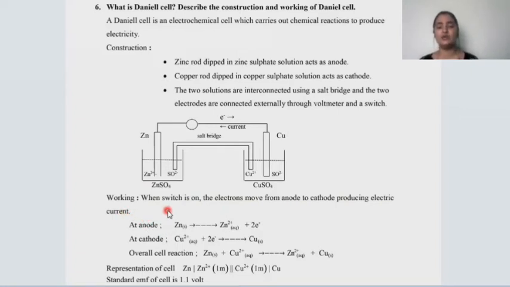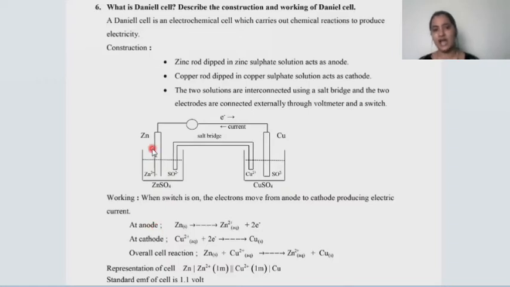As I already told you, for the flow of electricity, either electrons or ions are required. Here electrons flow from anode to cathode, so definitely electricity will be produced. What is actually taking place at anode as well as cathode? Let us consider the reaction now.